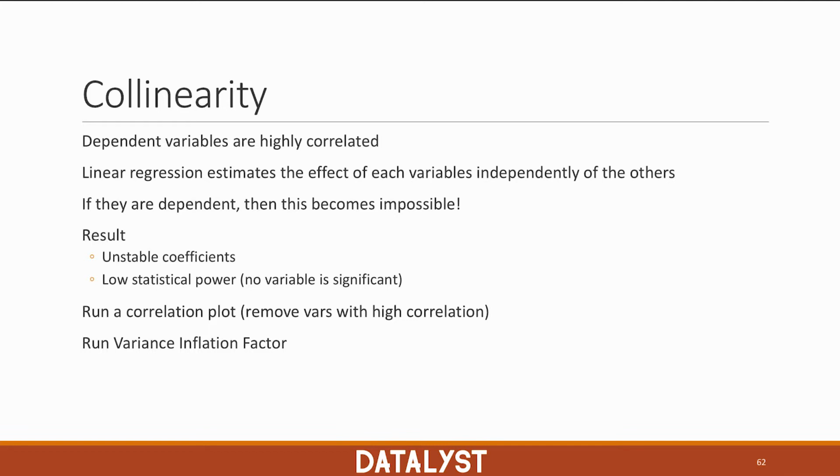We get very unstable coefficients, which means that by adding or removing a data point, we might get very different values for the coefficients. Secondly, we have very low statistical power. The p-values might be very high and the tests for the coefficients might not be significant, although in reality they should be. The way to solve this is to remove some of the highly correlated variables. To detect which variables are highly correlated, we run either a correlation plot, or a test called the variance inflation factor, and we talk more about this test in the additional content section.